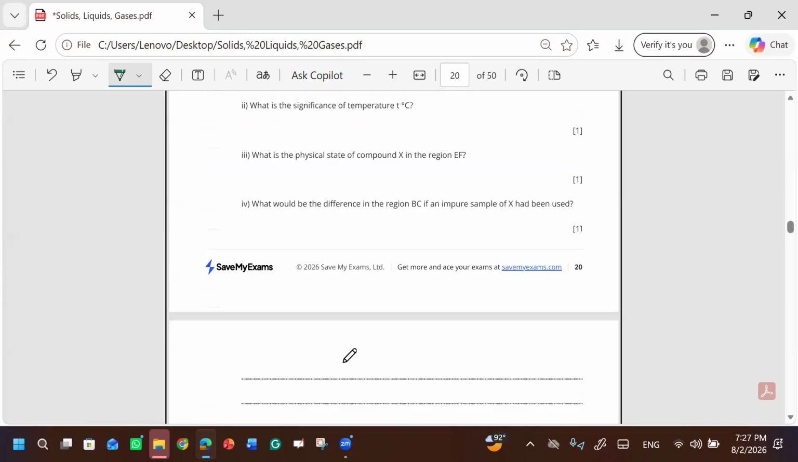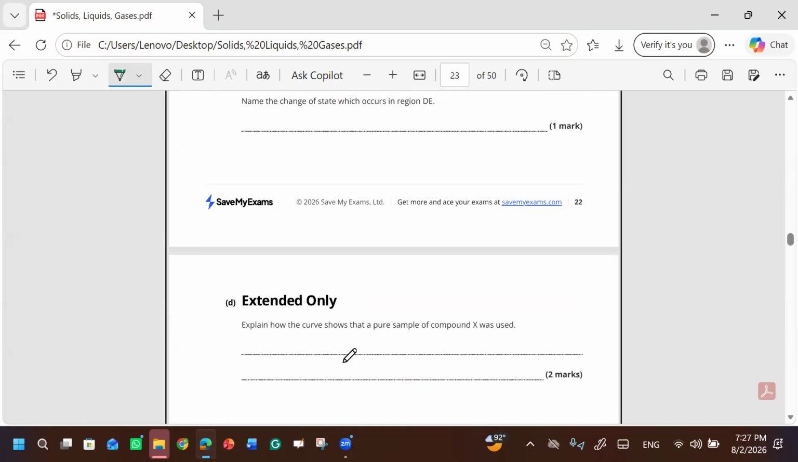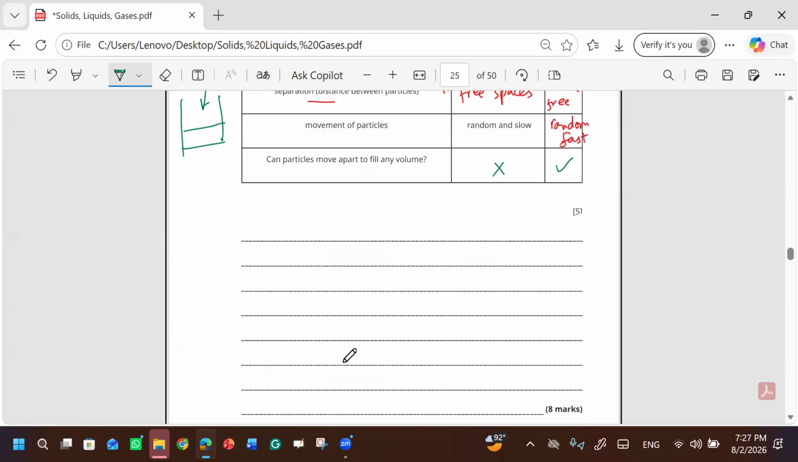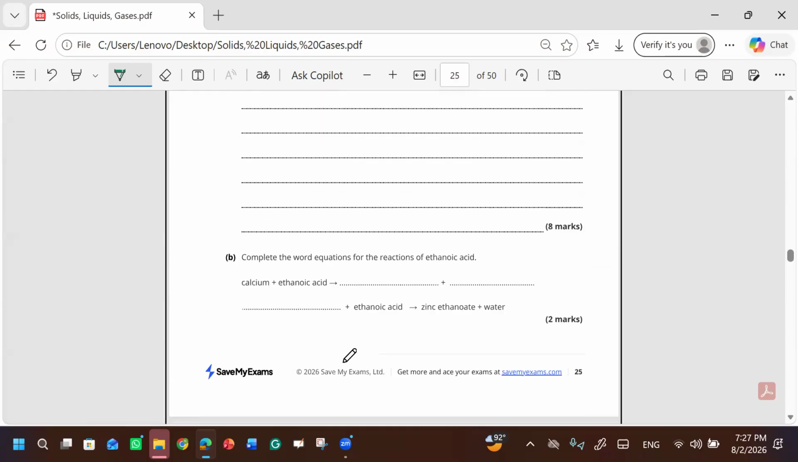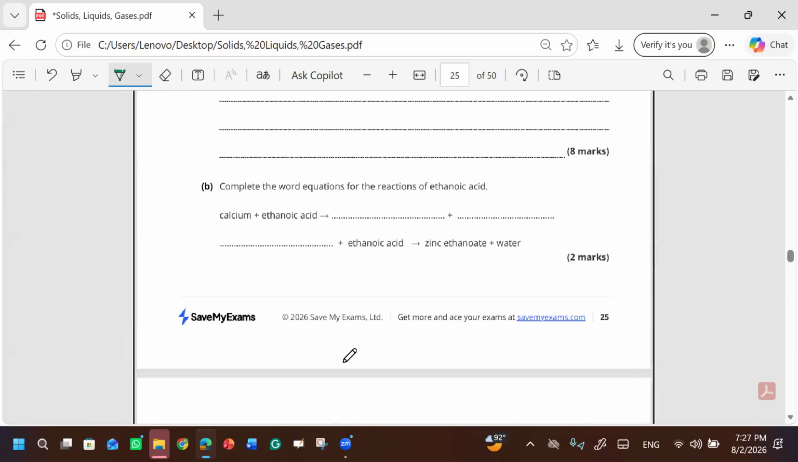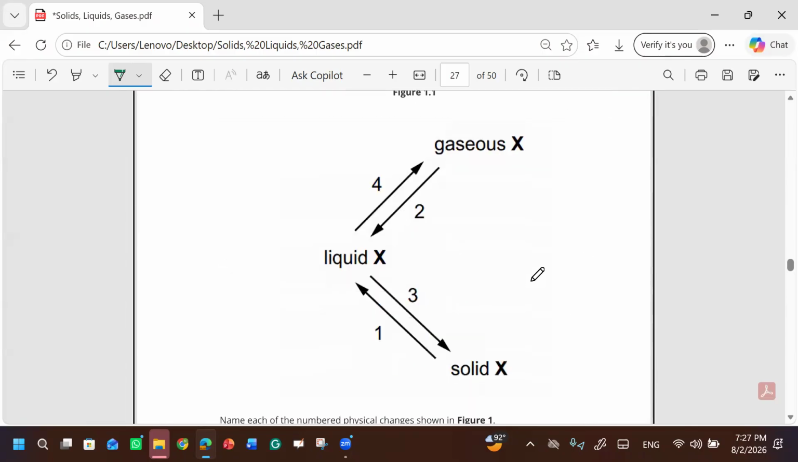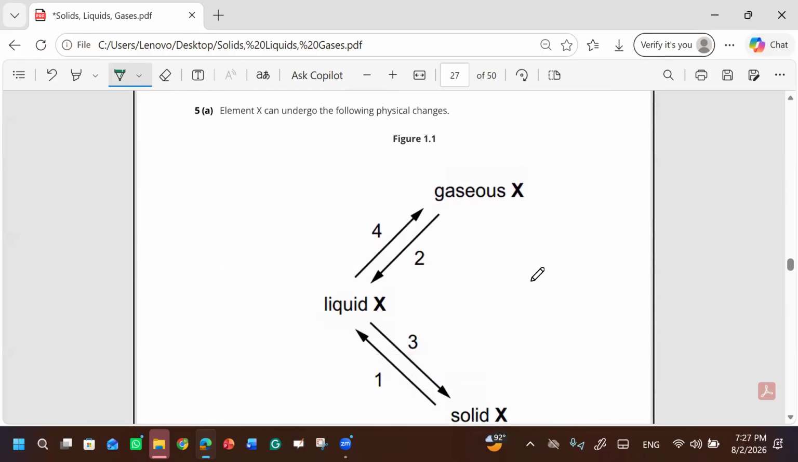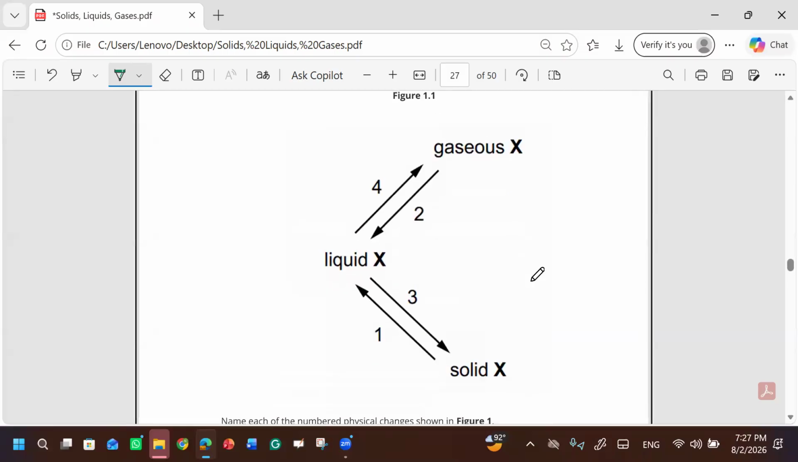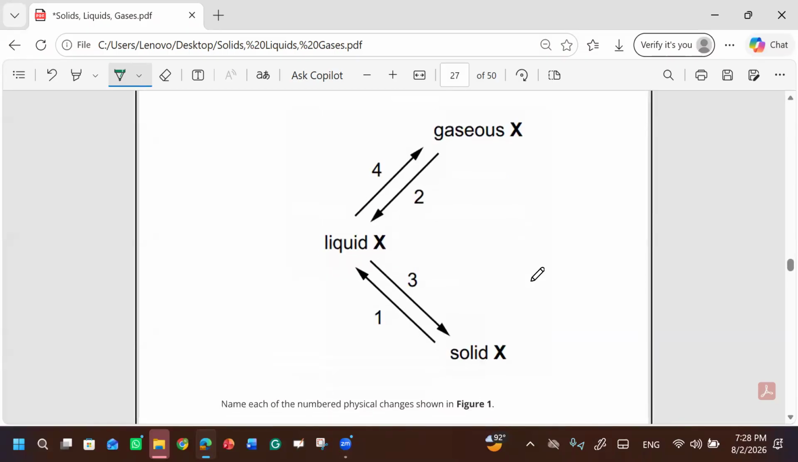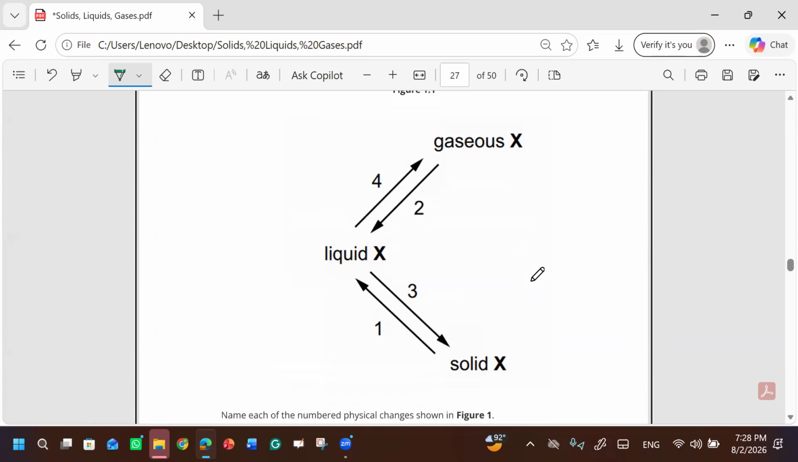This one. No, this one. Okay. Next, complete the word equation. Okay, we can ignore this. You have not done this. Calcium and ethanoic acid. Write a symbol equation. Ethanoic acid. We can ignore this. Element X can undergo the following physical changes. Name each of the numbered physical changes as shown. What are these changes?